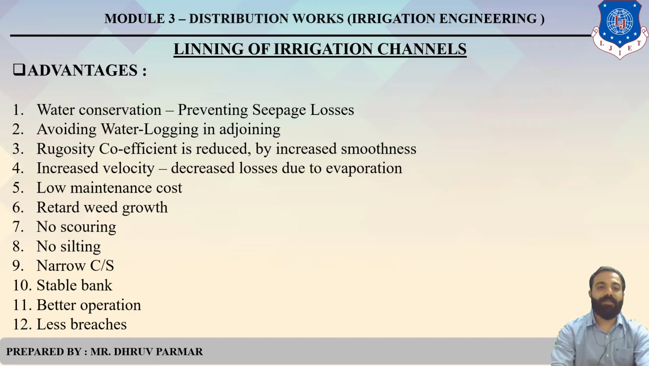Same as fourth, increase velocity and decrease loss due to evaporation, because velocity is higher as compared to that particular alluvial and non-alluvial channel. So when the velocity is higher, evaporation loss will be low. Low maintenance cost. Then retard weed growth, no scouring, no silting, because the impervious layer is provided on the canal. There are narrow cross sections, stable bank, better operations, fewer breaches, meaning less failure of canal. So there are a total of 12 advantages.